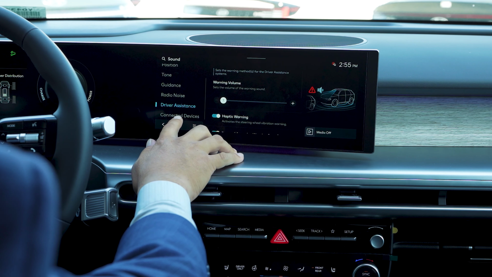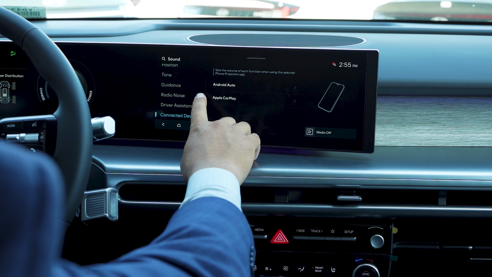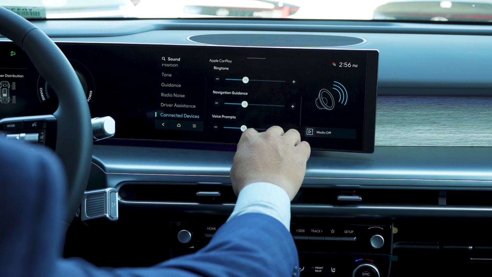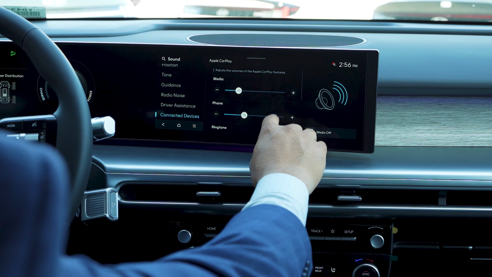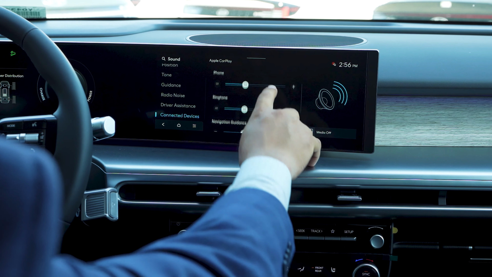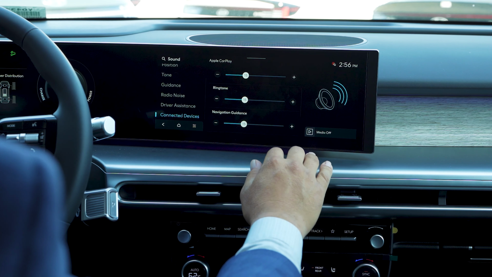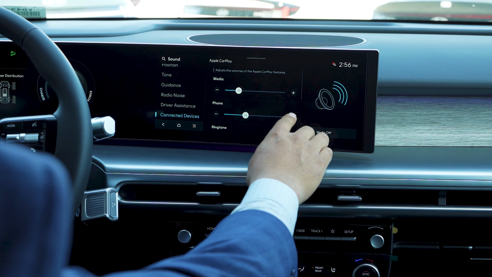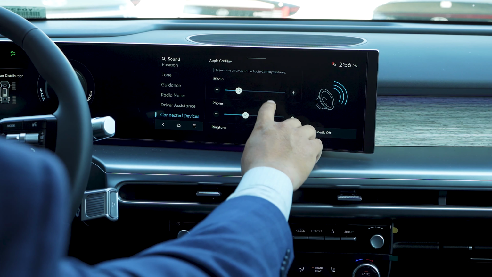Last but not least, this is where you have your connected devices. You're able to select from Android Auto or Apple CarPlay. Here's where you're able to adjust the volume of the Apple CarPlay features as far as your media, your phone, your ringtone. That means when someone calls you, if you want your phone to sound really loud in the car, you would just increase the volume here or have it preset to the 16.